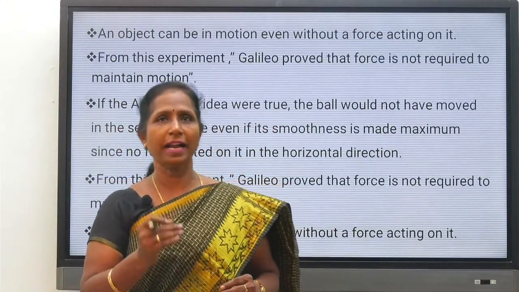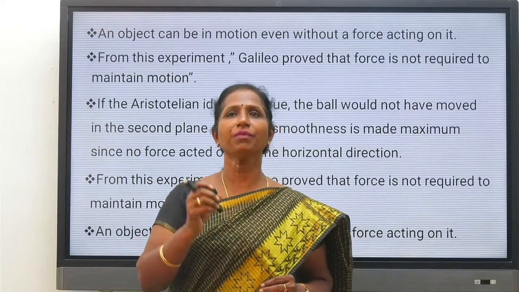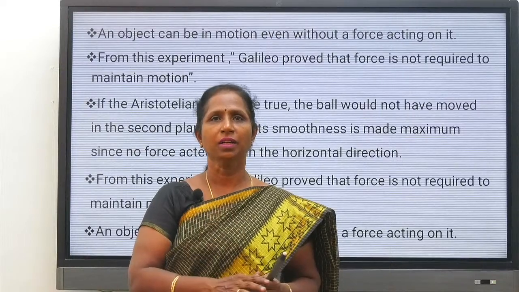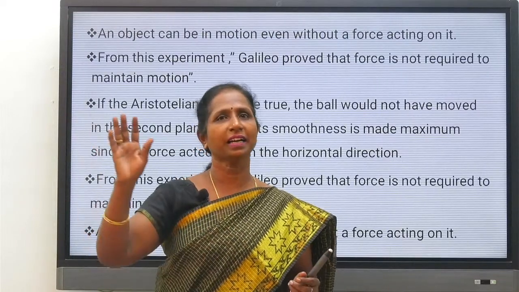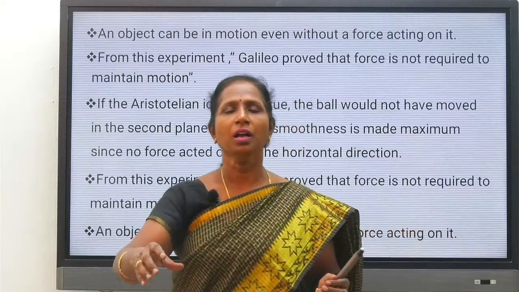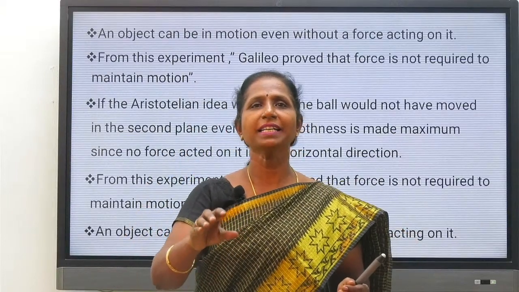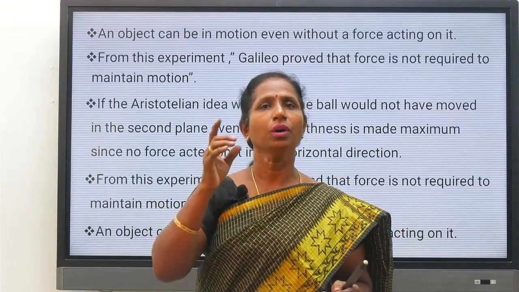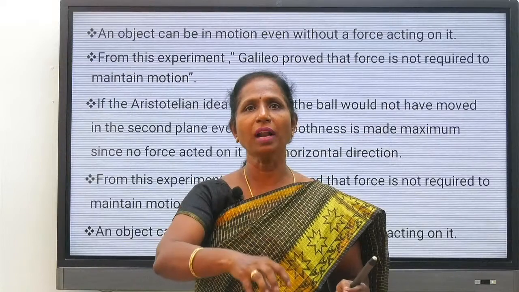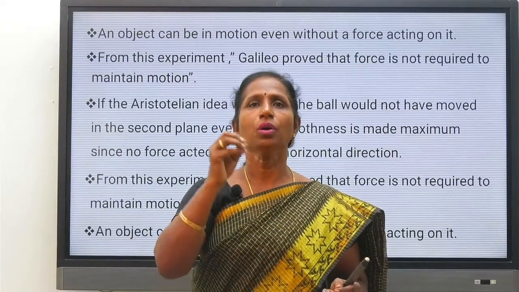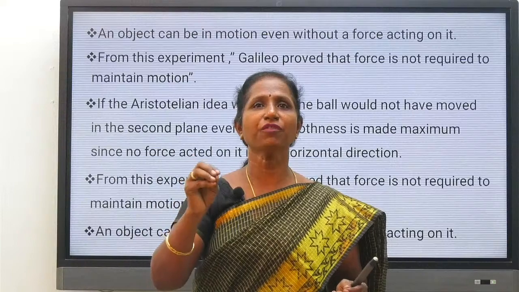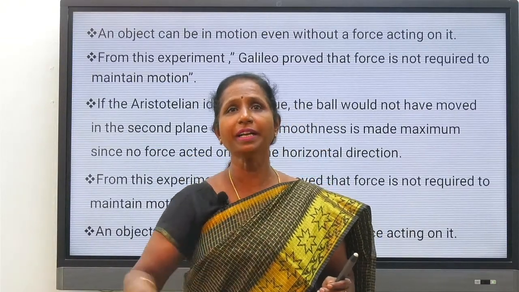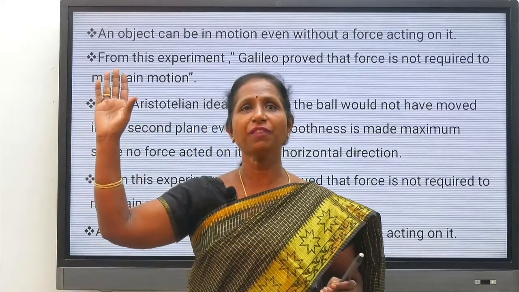So an object can be in motion even without forces acting on it. From the experiment, Galileo concludes that an object can move on the horizontal surface. The rolling ball would have stopped if it needs a force to move. According to Aristotle, the rolling ball after reaching the ground will move only if force is applied. But the ball is rolling down and reaching infinite distance.